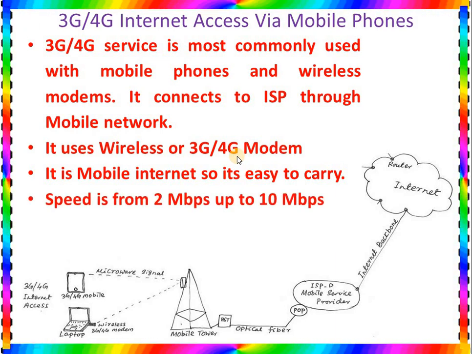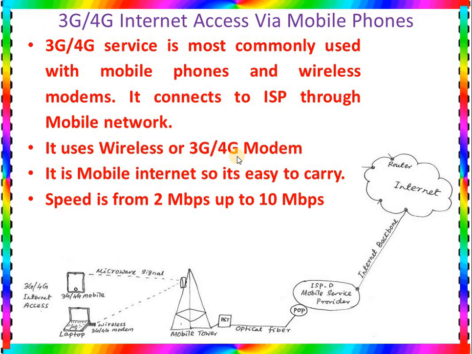Speed is from 2 Mbps up to 10 Mbps. So 3G is a bit slower than 4G, but by using 4G you can enjoy speeds up to 10 Mbps. So 4G internet is very popular these days. Maybe in the near future you can also use 5G or 6G or 7G or whatever new technology comes, and you can enjoy those new technologies.